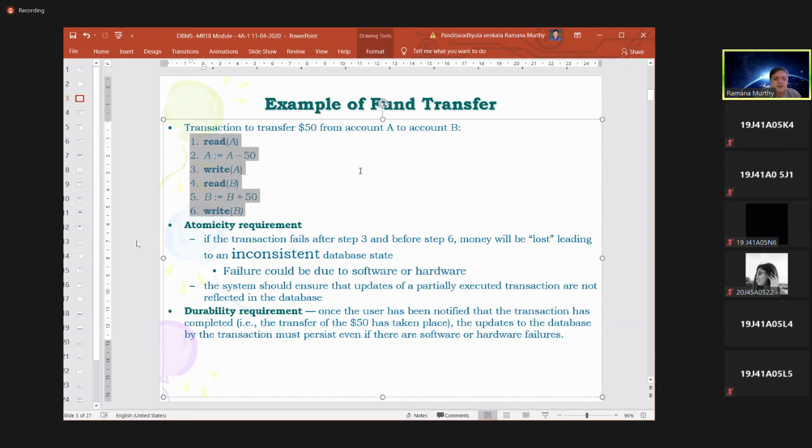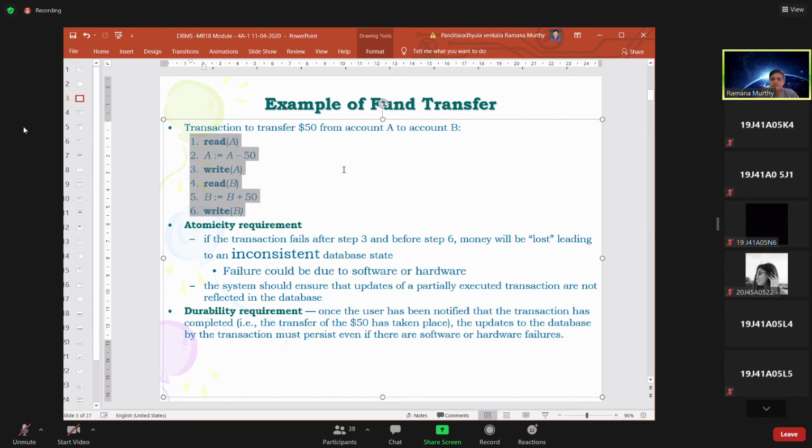There may be some other steps also in our program, but basically we identified these 6 steps as a small unit. What is the meaning of unit? We want to execute all 6 statements without any problem.